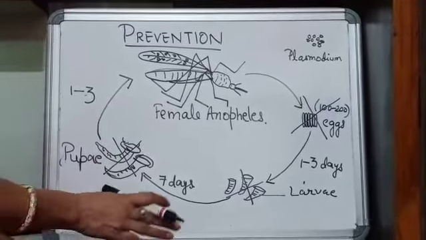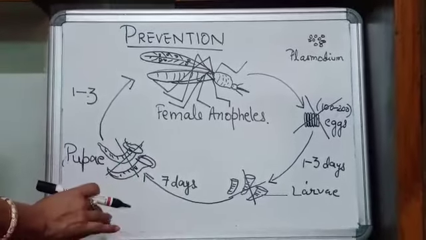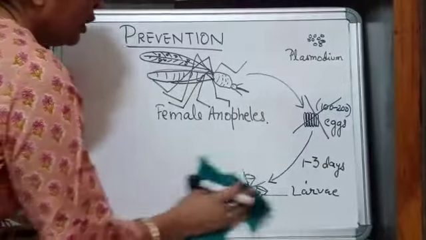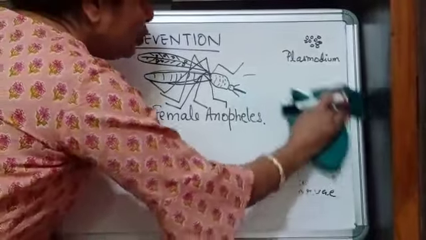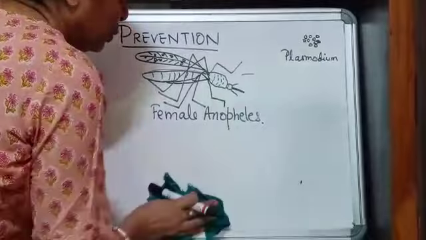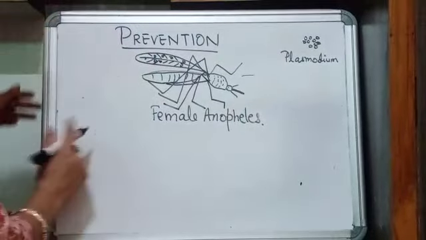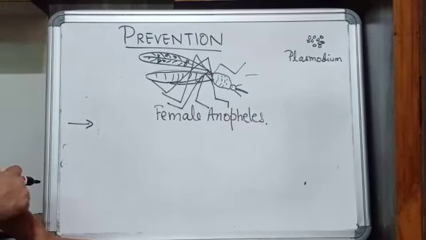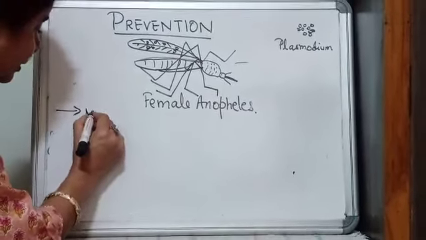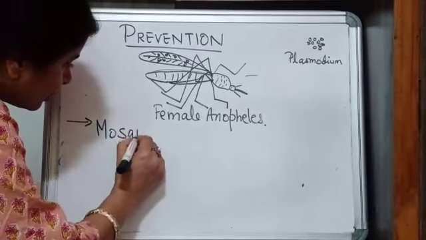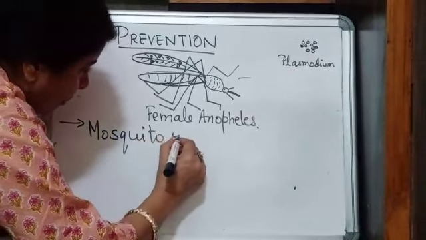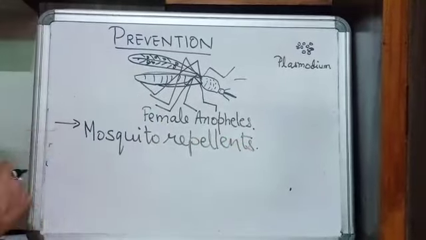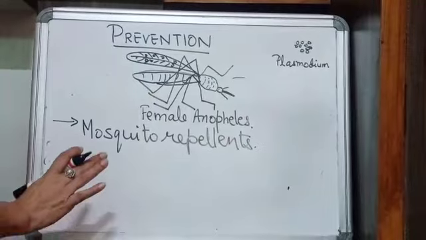Or when you go out, always wear clothes which cover your body fully, so that you are not exposed to mosquitoes. And what else can we do? We can also use mosquito repellents. Mosquito repellents repel the mosquitoes from biting us.